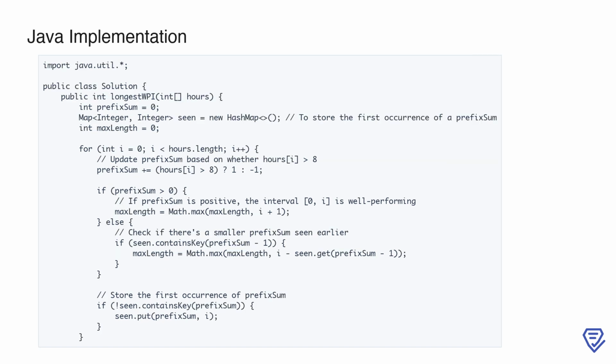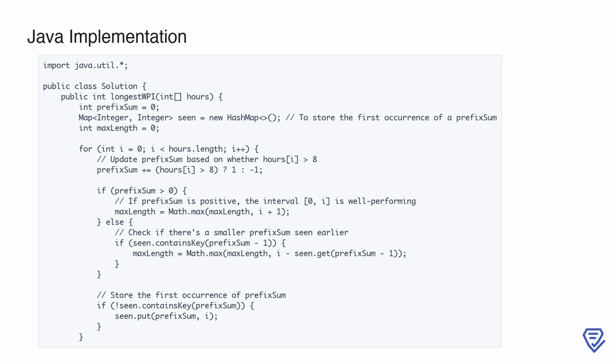Here, we begin our Java implementation of the longest well-performing interval problem. The solution starts by initializing a prefix sum variable to 0, which will help us track the cumulative balance of tiring versus non-tiring days. We also define a hash map called seen to store the first occurrence of each prefix sum. This is crucial for efficiently calculating the length of well-performing intervals. Additionally, we initialize a variable max length to 0, which will store the maximum length of such an interval as we process the input. Next, we iterate through the hours array using a for loop.